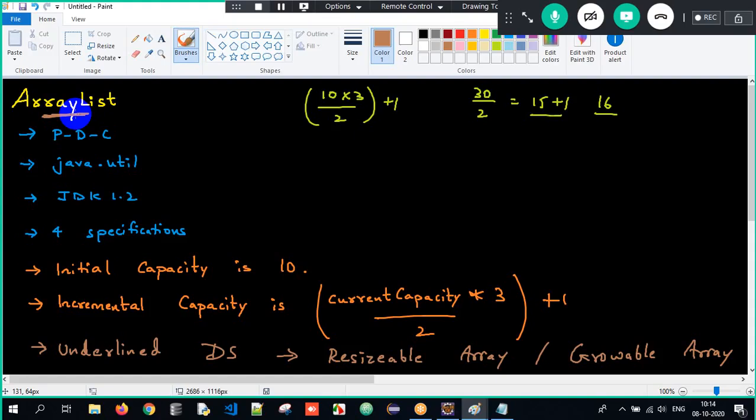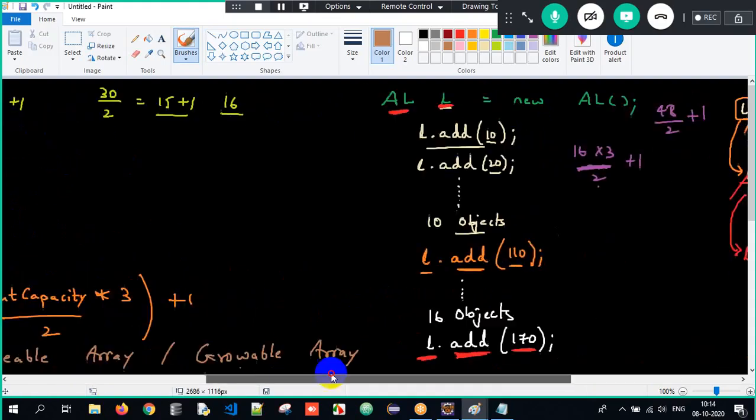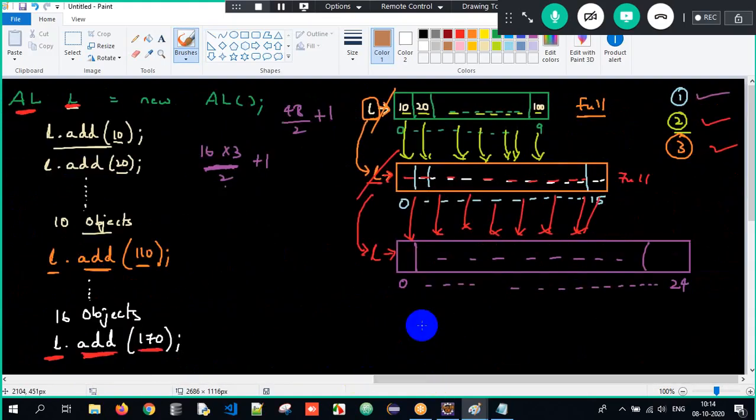Got the clarity here? So can you just explain? If you ask me to summarize, I will tell you. Simple. Listen to me carefully. I'm not writing anything, I'm just explaining it. When we create an object of ArrayList, internally an array will get created of size initial capacity.